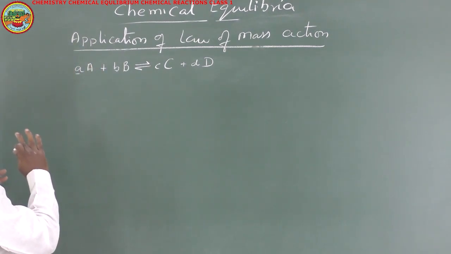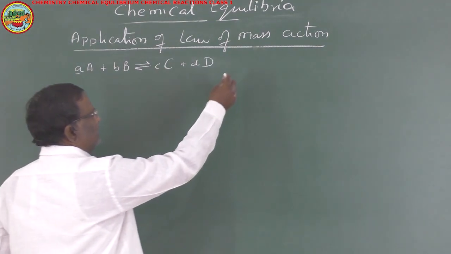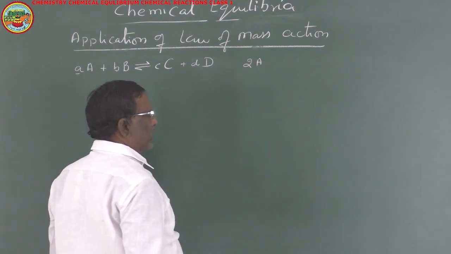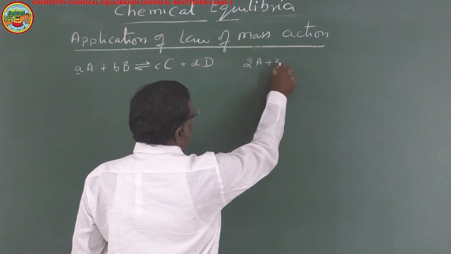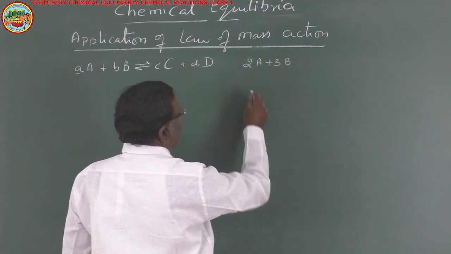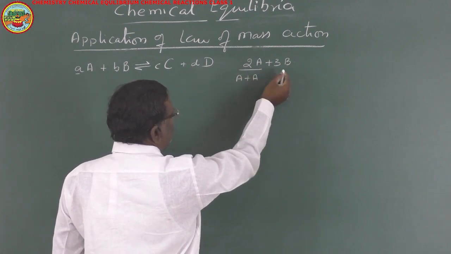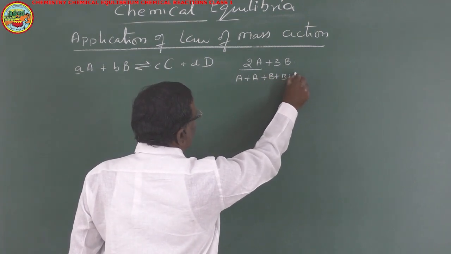Why is it appearing as a power? Let us verify. Suppose 2 moles of A take part in the reaction and 3 moles of B take part in the reaction. 2 moles of A means A plus A, and 3 moles of B means B plus B plus B.